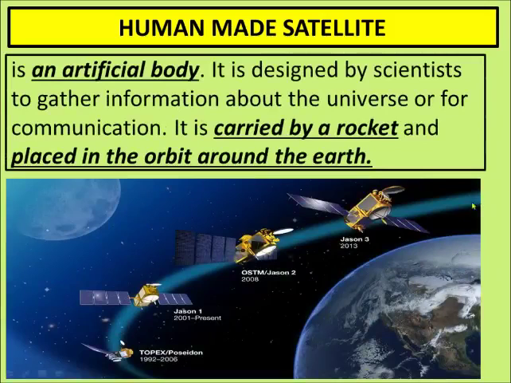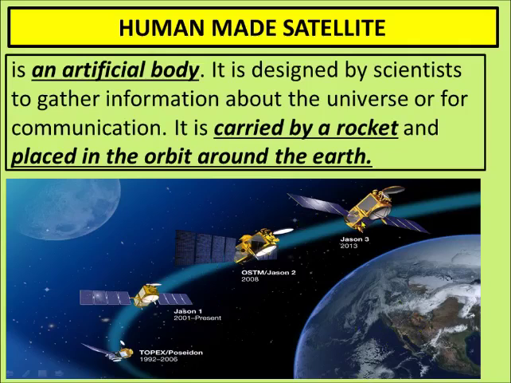Next is human-made satellites. Now what are human-made satellites? These machines are also moving around the planet Earth, but they are made by human beings. That's why they are known as artificial satellites or human-made satellites. Why are they made? They help us in communication. It is carried in space with the help of a rocket and placed in the orbit around the Earth. You know what orbit is? Orbit is a path, and around the circumference of the Earth they keep moving.